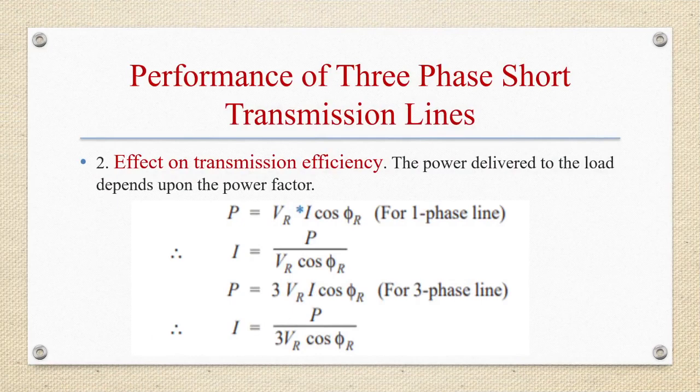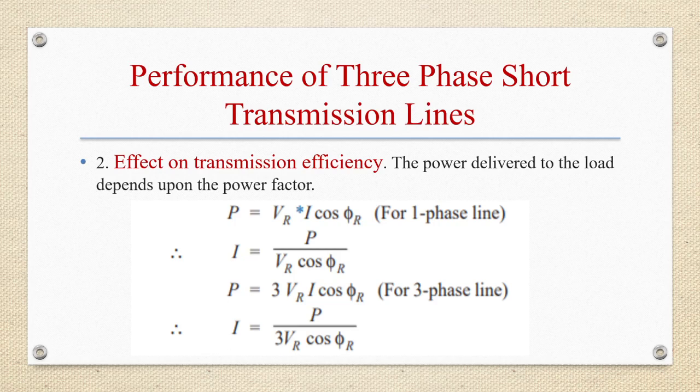Power delivered to the load depends upon the power factor. P is equal to VR I cos phi r for single phase line. Here I is nothing but IR, or that is equal to IS. Sending end voltage or receiving end voltage, anything is same. Okay. Therefore, I is equal to what? P by VR cos phi r.